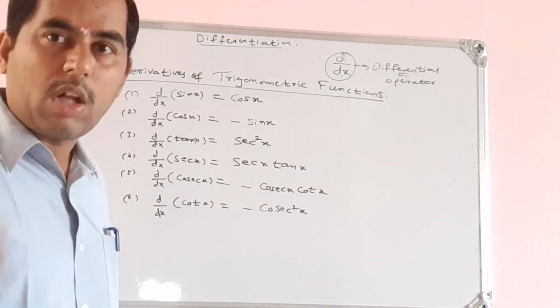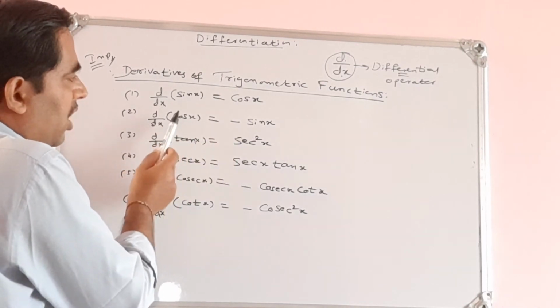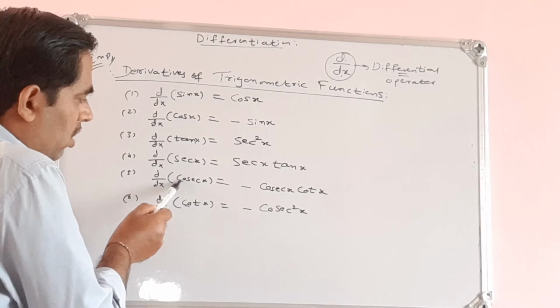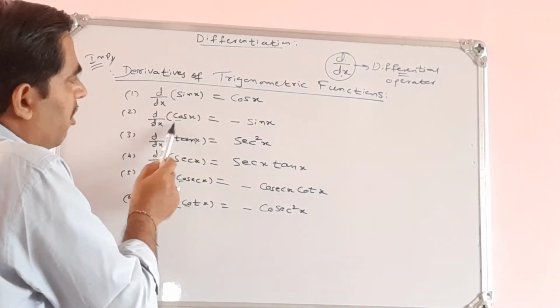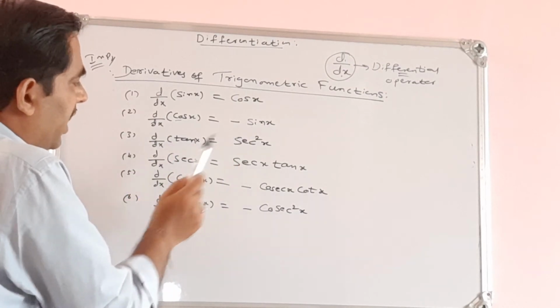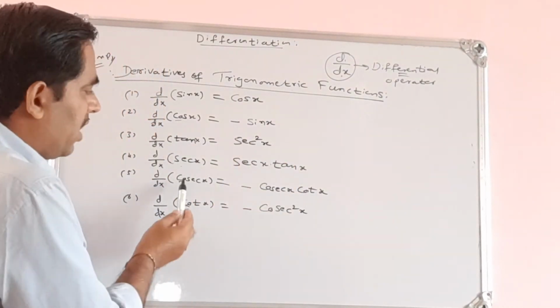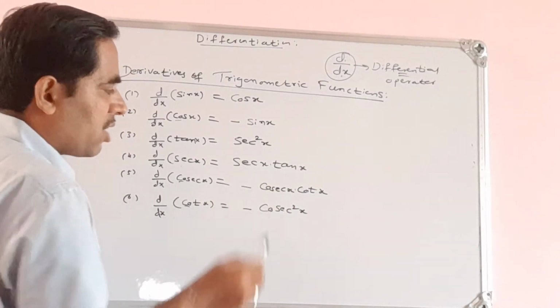Okay, I am recalling all the results. See how to remember this. The derivatives of the trigonometric functions which begin with co, that is cot, cosec, and cos, are all negative. So the derivative of sin x is cos x, the derivative of cos x is minus sin x, the derivative of tan x is secant square x, the derivative of secant x is, a product of 2 functions, secant x into tan x, then the derivative of cosecant x is minus cosecant x into cot x, and the derivative of cot x is minus cosecant square x.